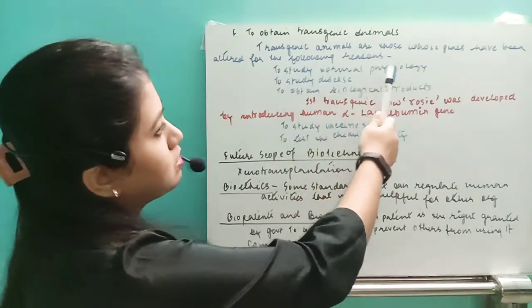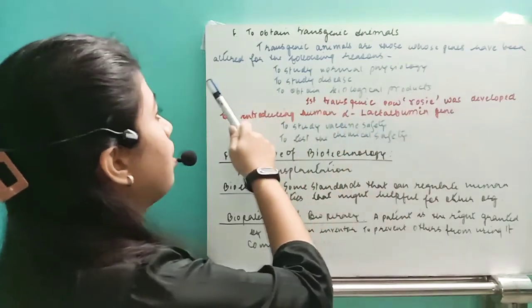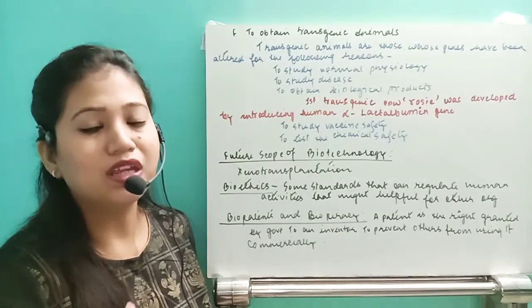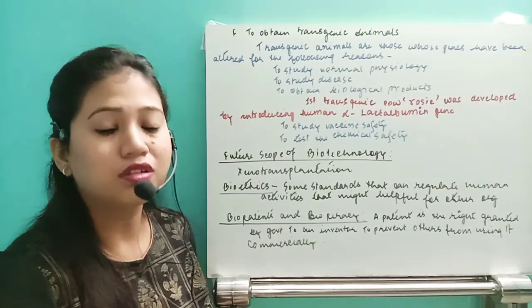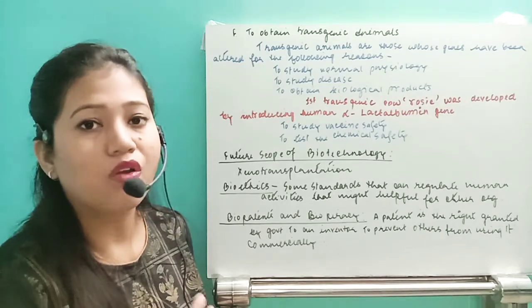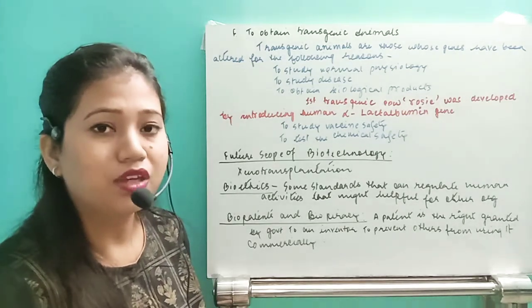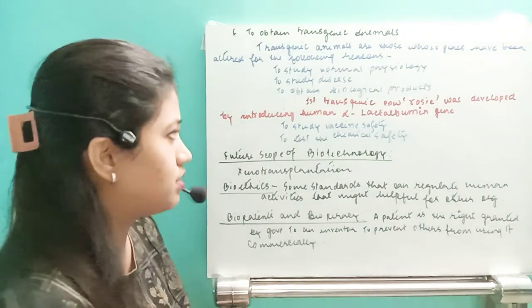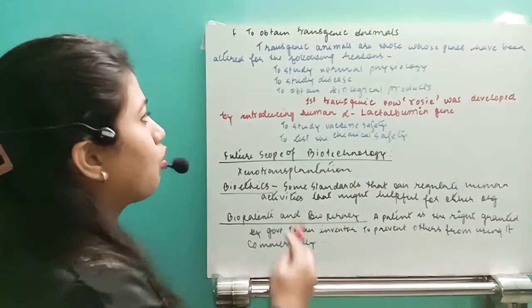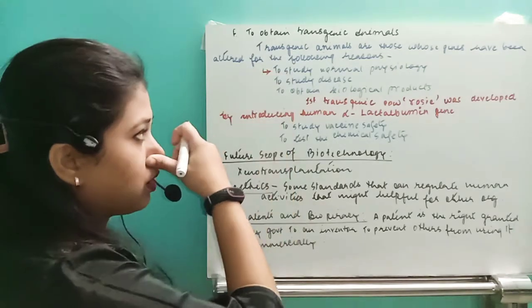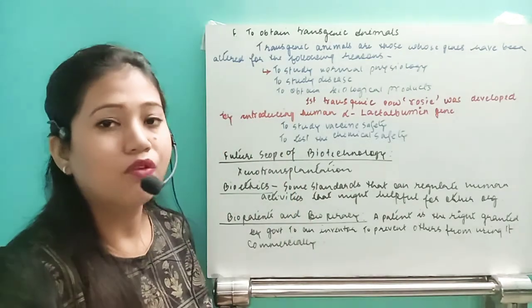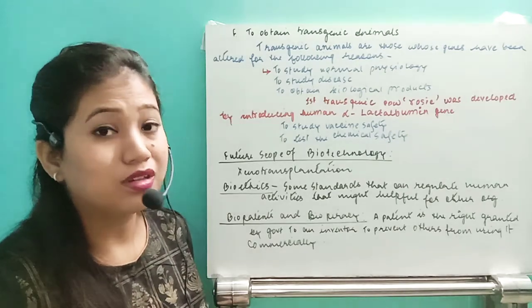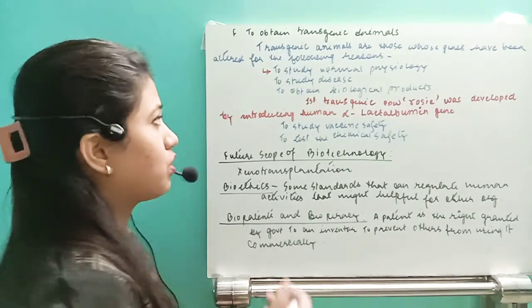The transgenic animals are those whose genes have been altered for the following reasons. Obviously, humans are the only organisms who have altered the genetic combination of another animal, right? So obviously we will do it with a reason. So what are the reasons? To study the normal physiology in different animals, we need to study the physiology, so we can alter the genetic makeup of such organisms.